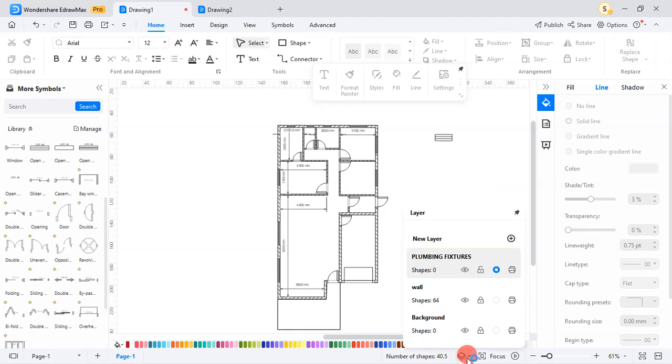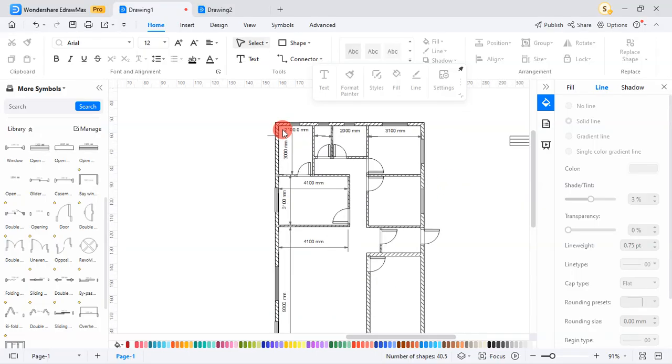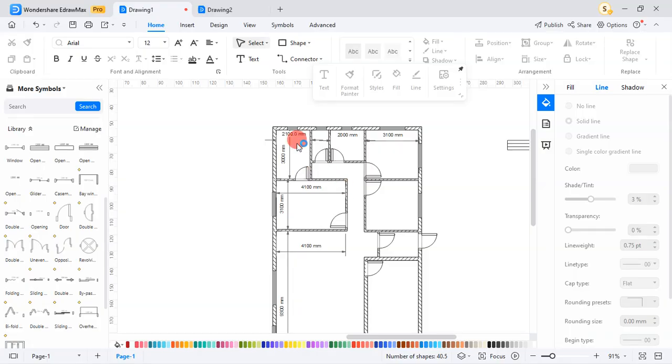Yes, plumbing fixtures. So now that this is locked, I can't accidentally edit anything pertaining to it, but I can place my items on this layer without any problem. In placing the fixtures, note that these three are washrooms. Basically, the plumbing fixtures are the toilet seat, the sink, then either the bath cabin or the bath floor, or the bathtub.